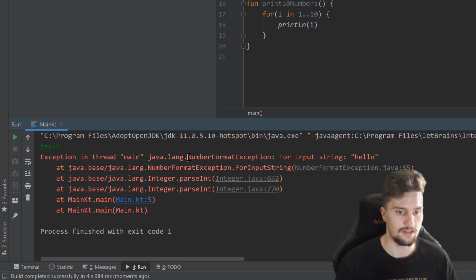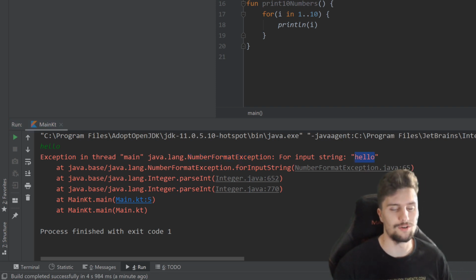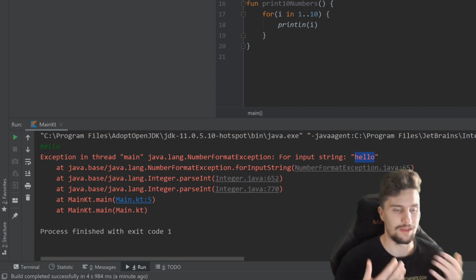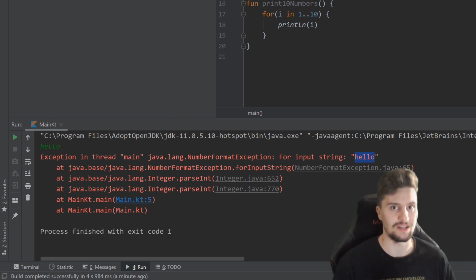You can see number format exception for input hello, because it doesn't know how to convert this hello string to a number. And of course, if we work on a real project, then we want to prevent that our program can just crash because the user entered a number incorrectly. That wouldn't be good. So how can we actually prevent that?